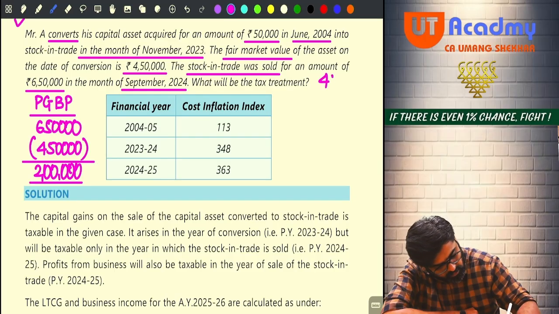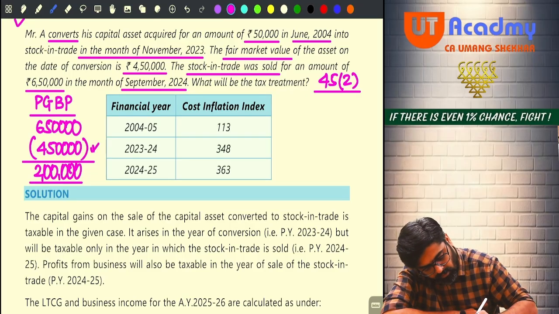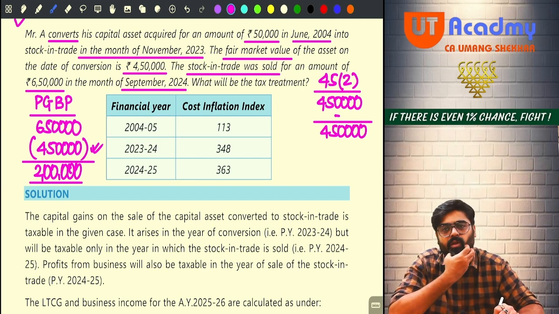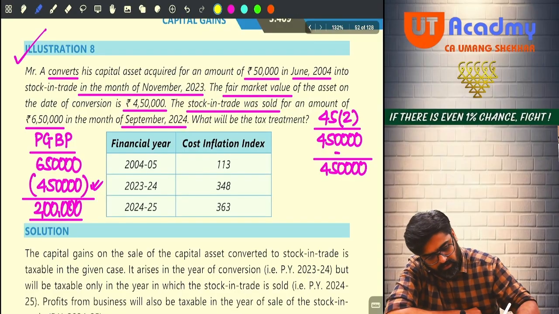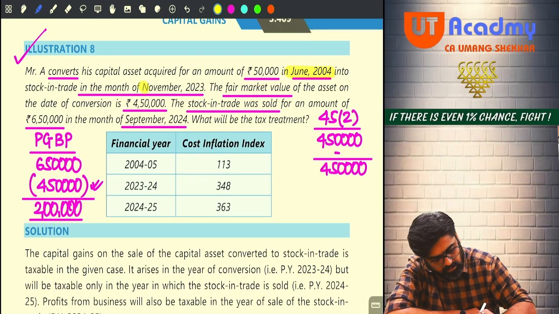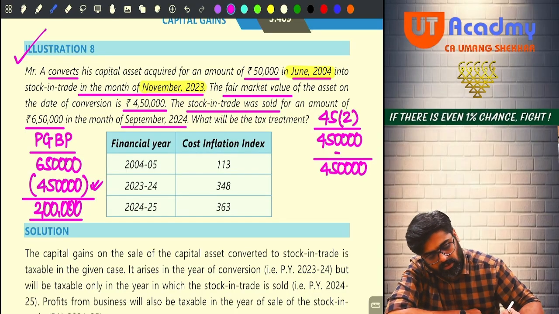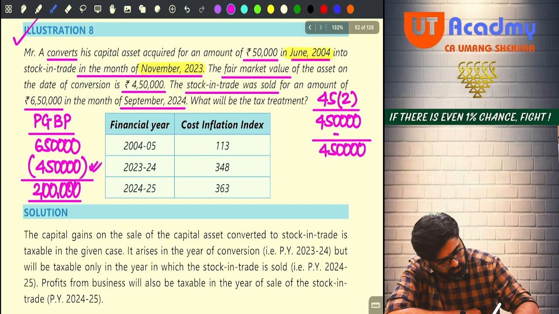Now 45(2) capital gains. To calculate the capital gains, do you remember this 4,50,000 will be taken as full value of consideration? Minus transfer expense, no transfer expense, sir. Meaning that 4,50,000 will become your net consideration. Minus cost or index cost depends on the period of holding. Period of holding will start from June 2004 till November 2023, and that period is more than 12, 24, 36 as the case may be. So now the cost will be index. What was the cost? 50,000.